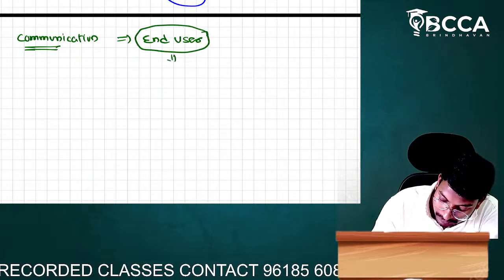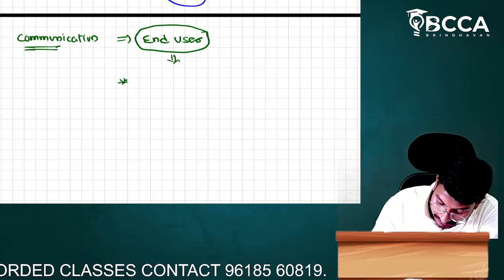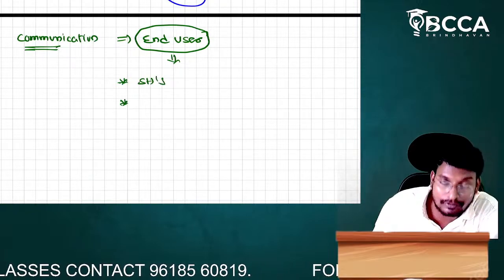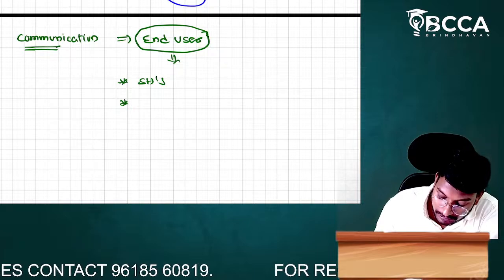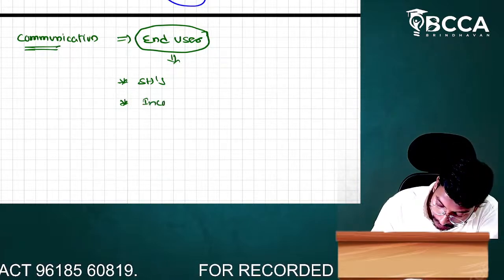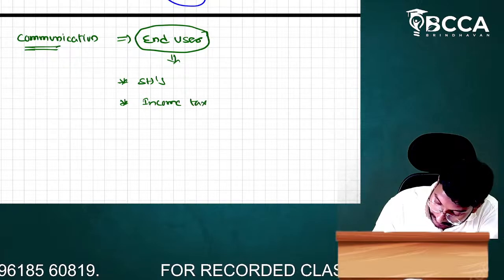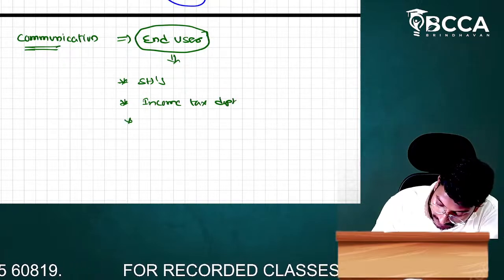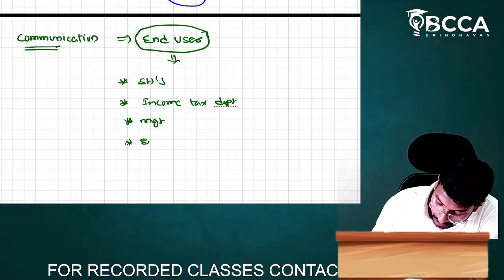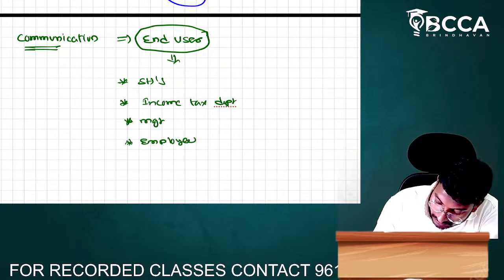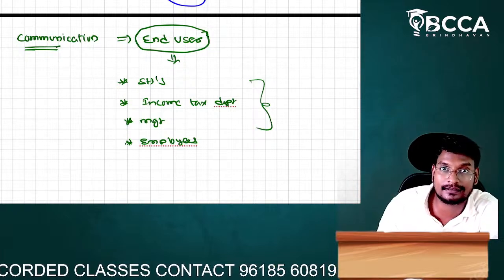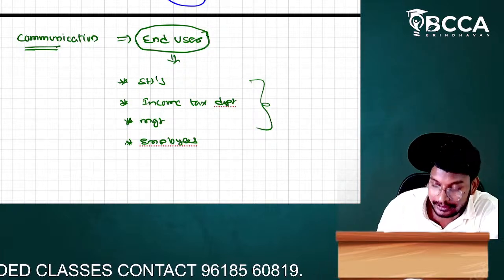Can you give examples for the end users, sir? Here the end users means, can we take shareholders? Next one, if you want to pay the income tax, yes or no, sir? If you want to pay the income tax, we have to show the financial statements to the income tax department. Next one, what, sir? Management. Okay, sir. Next one, employees. So these are all called what, sir? All these persons are called end users of the organization. For the end users, we have to communicate.